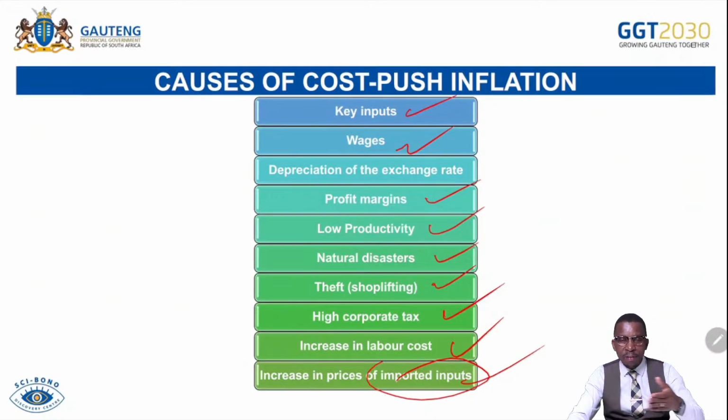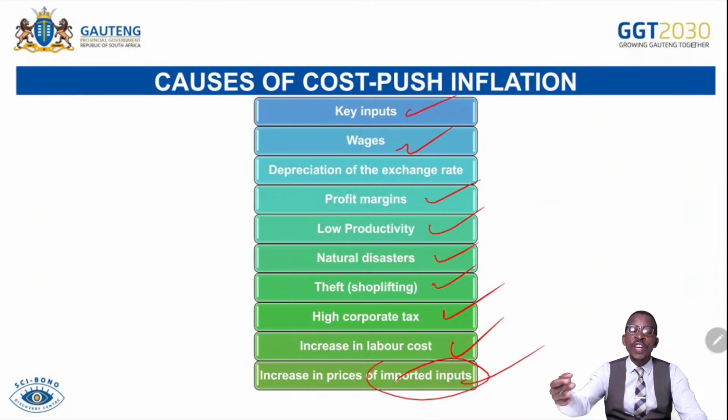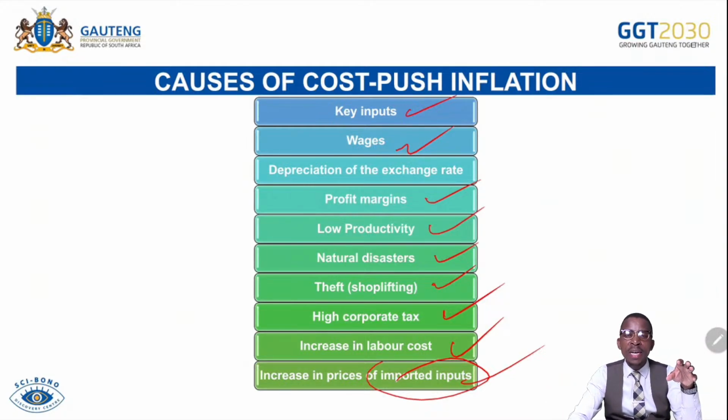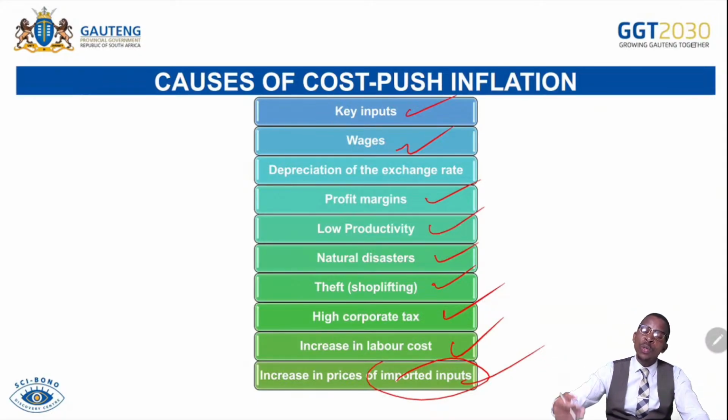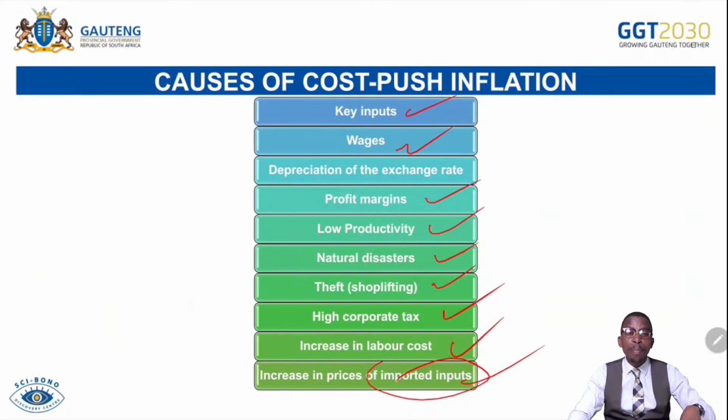Also, the one that is left out, the increase in the interest rate to whom? To the producer. If ever producers are borrowing capital from financial institutions at a higher interest rate, that means they will be affected negatively, because for them to be able to keep on paying those high interest rates on the machines they bought with the borrowed capital, they have to increase the selling price, which will be affecting the consumer. So in that case, that will be causing the cost push inflation.